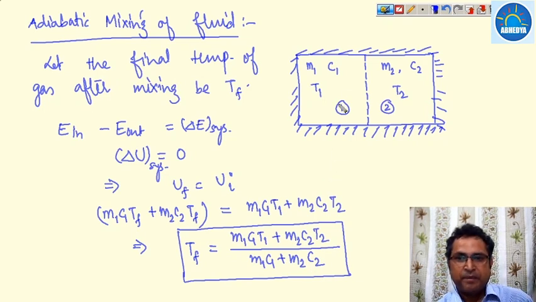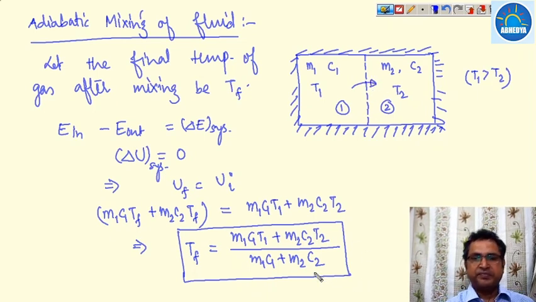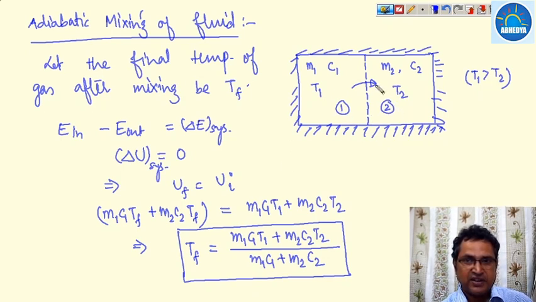Now we are assuming that T1 is greater than T2. Once this partition is removed, heat will transfer from this partition to this one. Within the system there is a movement of heat from T1 to T2. So this is the final temperature of the gas.